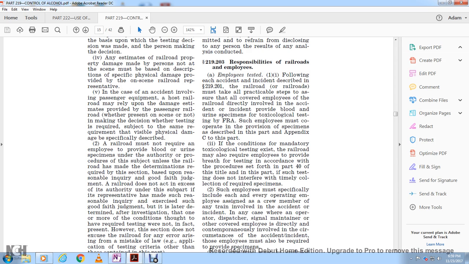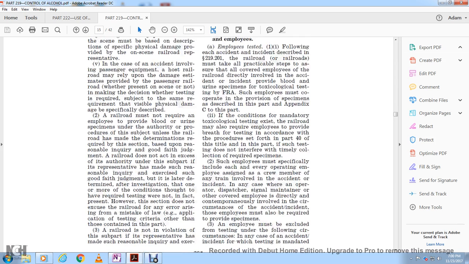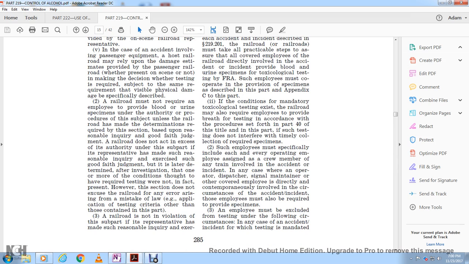As a condition of the mandatory toxicological testing, the railroad may also require the employee to provide breath for testing in accordance with the procedures set forth in Title 49 of this title, if the testing does not interfere with the timely collection of the required specimen. Such employees must specifically include every operating crew member assigned to any train involved in the accident incident, and any operating dispatcher, signal maintainer, or other covered employee directly or contemporaneously involved with the circumstances of the accident incident. These employees must also be required to provide specimens.